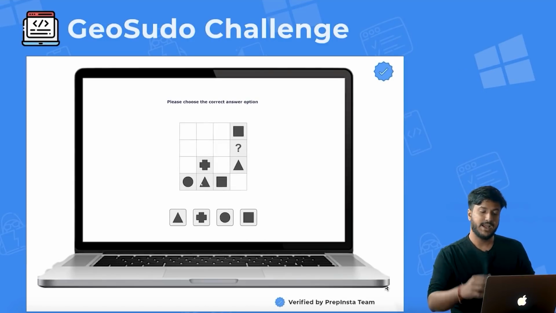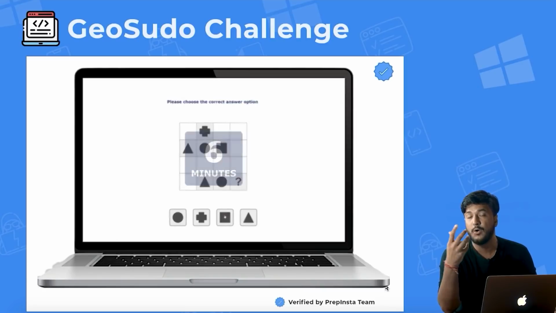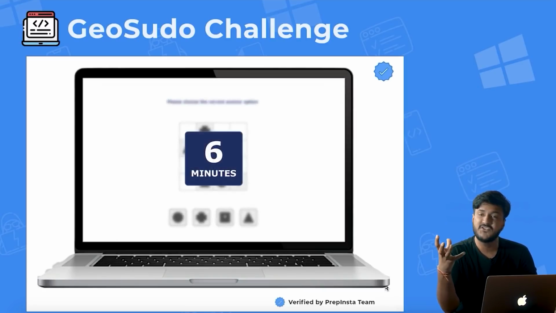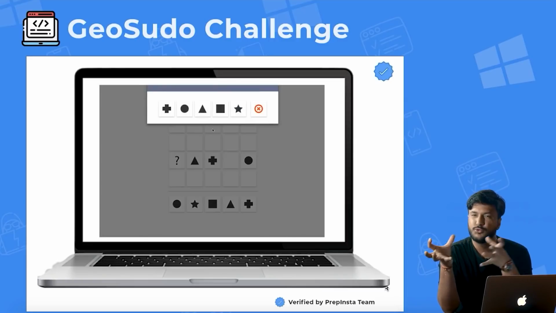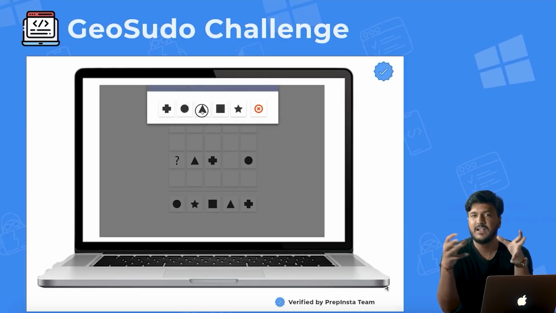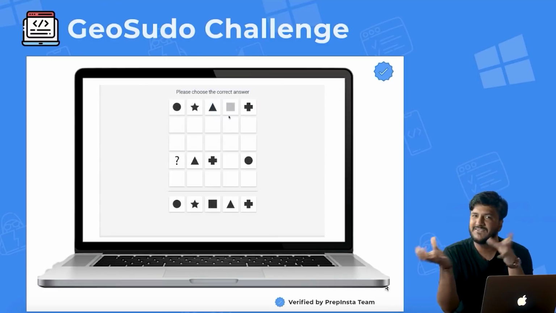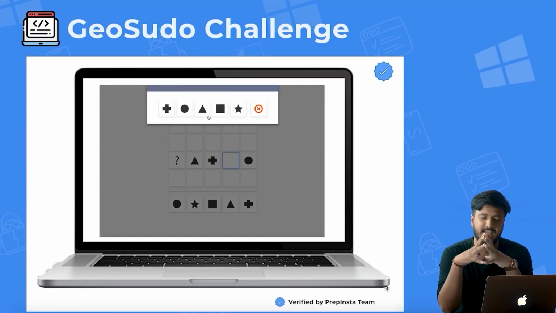Okay, so the third one is called GeoSudo. Somewhere on the screen you can see a demo of how that particular game works. Essentially, it's GeoSudo, so geometry Sudoku, a kind of mixture of the two. You have to do Sudoku, but based on geometry, which has a minor difference from the rules of Sudoku.